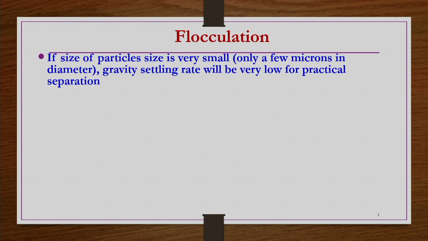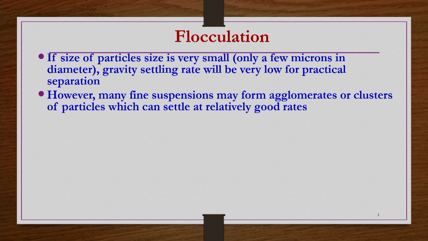That is what basically happens in flocculation. If the size of particles is very small, only a few microns in diameter, the gravity settling rate will be very slow for practical separation, because their settling velocity is on the order of 10 to the power minus 5 or minus 6 meter per second.